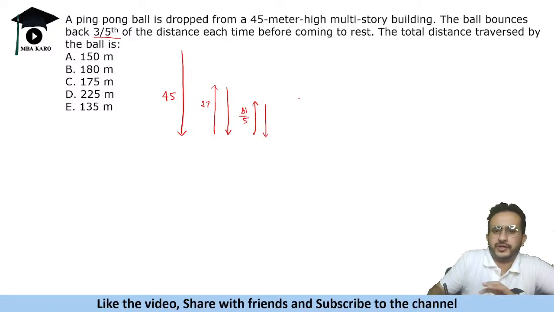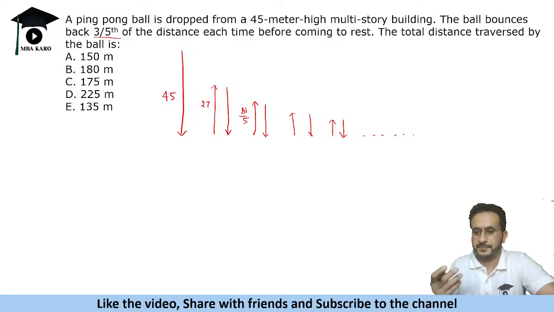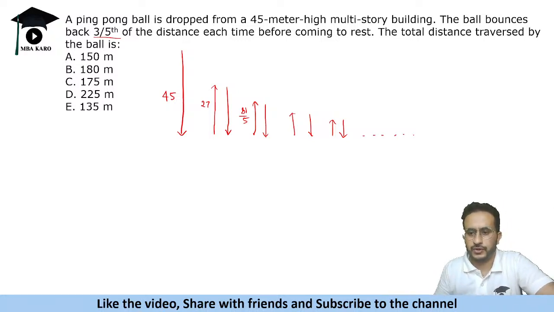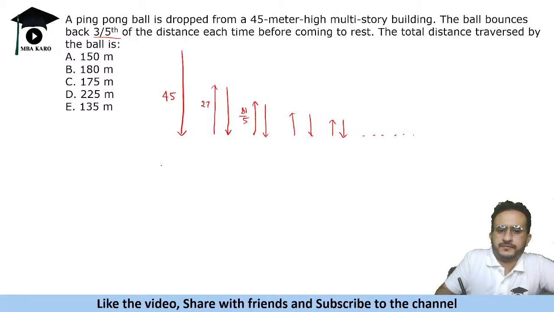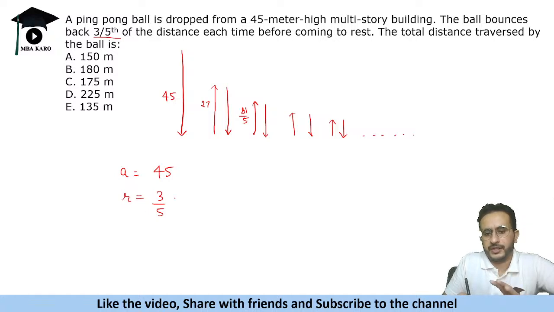Now don't need to calculate this. So just telling that it will go 3/5, 3/5, 3/5 and so on. Okay. Now this is a GP. ये GP बन रहा है. Now we have this कि we know 45. A is 45. R is 3 by 5 because it is going this way, right?